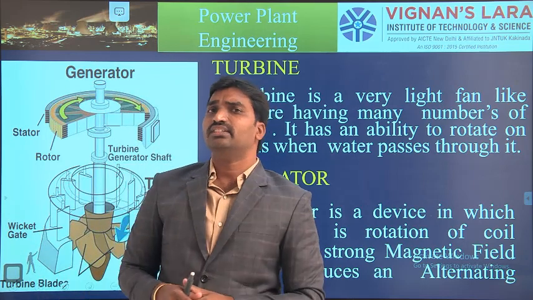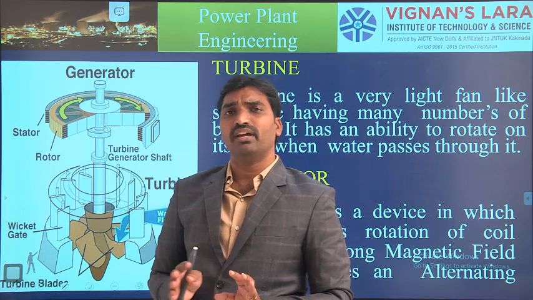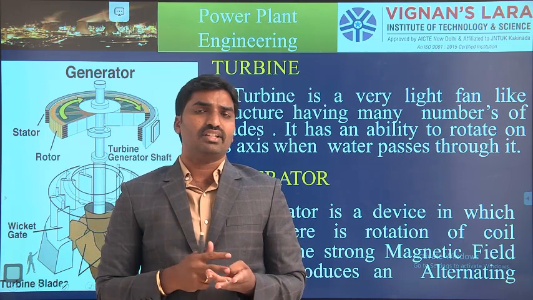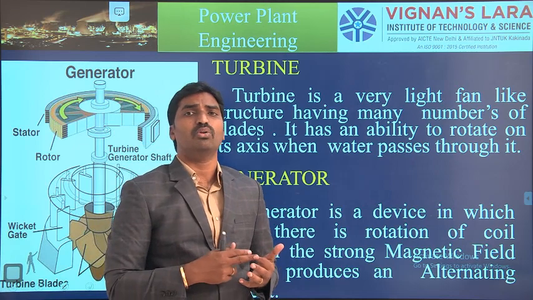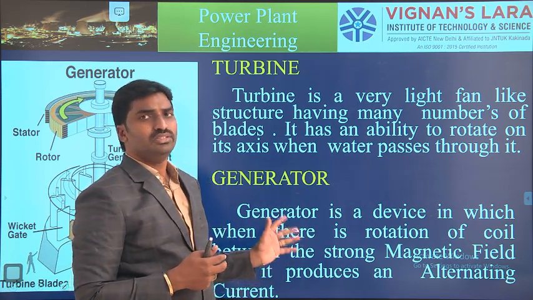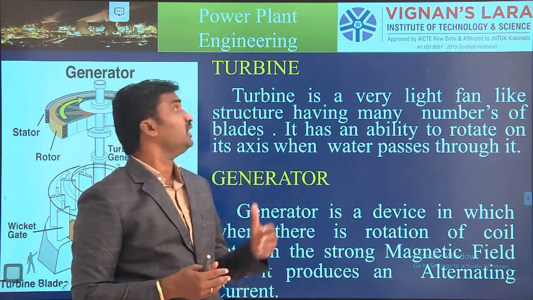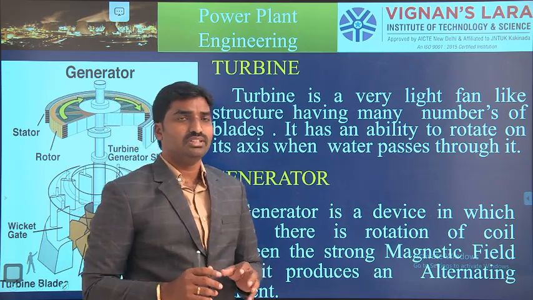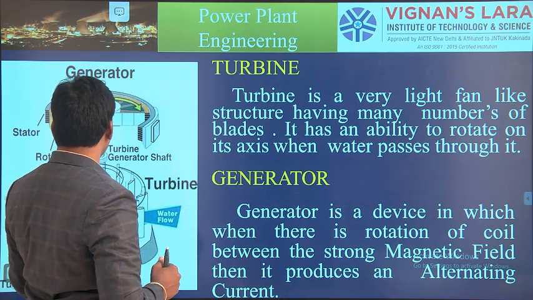The generator is common to all power generation techniques. The turbine and generator are common for all power generation techniques: steam turbine power plants, diesel power plants, and next the gas turbine power plant. Here also we are using the generator, and next one is the hydroelectric power plant, where we are using the turbine and generator concepts. So these are the power generating units in hydroelectric power plants.